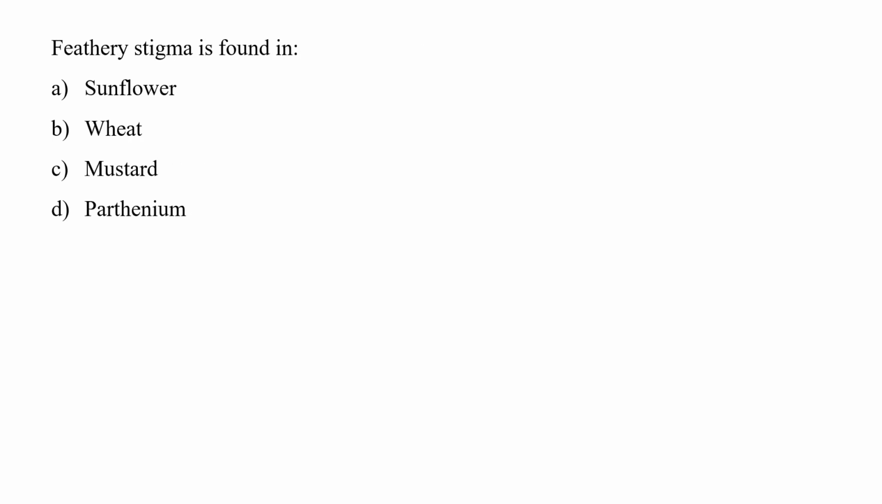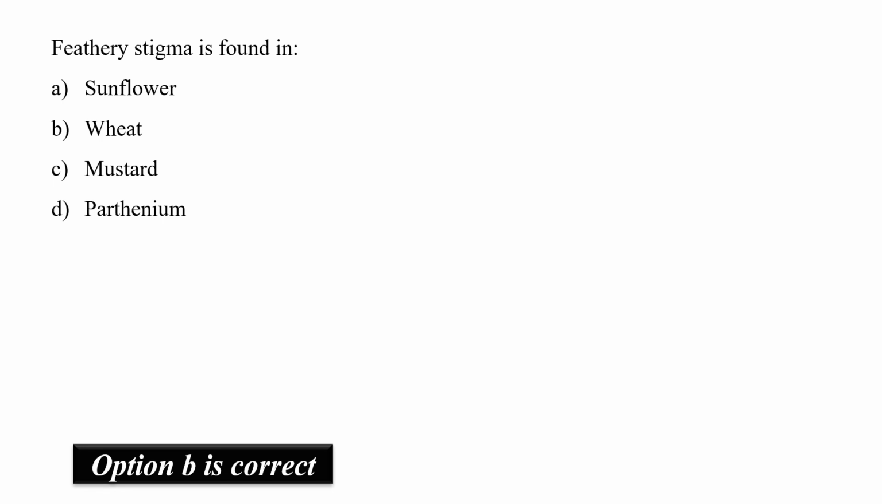Our next question is, feathery stigma is found in. Options are sunflower, wheat, mustard and parthenium. So we know feathery stigma with trichome-like branches is found in family Poaceae as well as family Cyperaceae. So here in the given options, wheat is an example of family Poaceae. So our correct option is B, that is wheat.